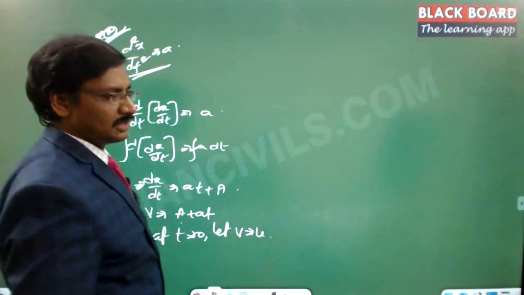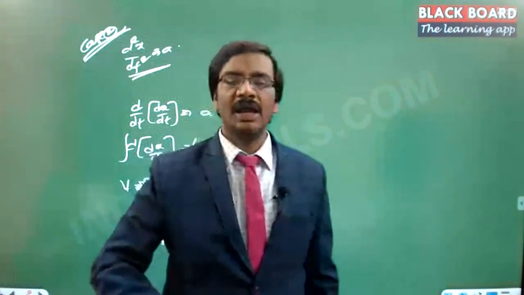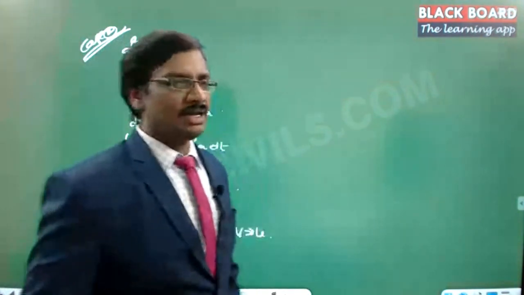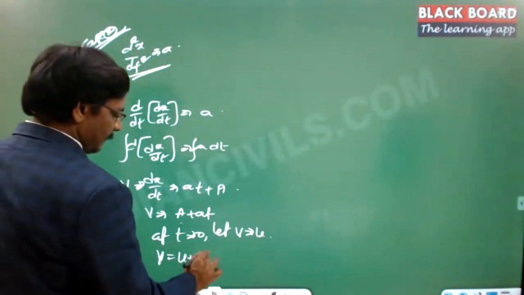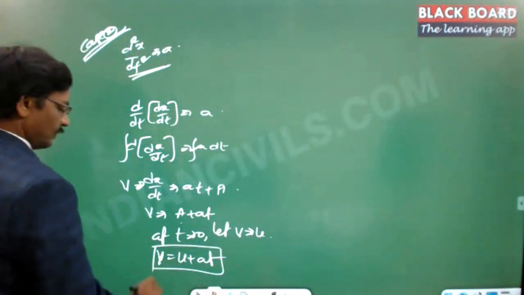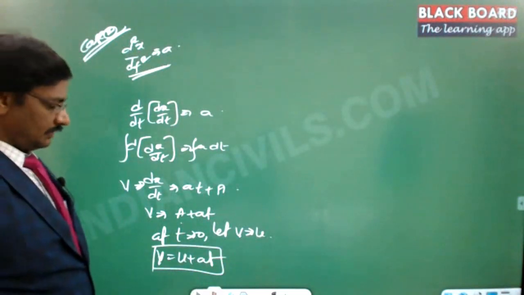So by the time we start counting, if it is already having certain velocity, that velocity we call as the initial velocity, so v is equal to u plus at.